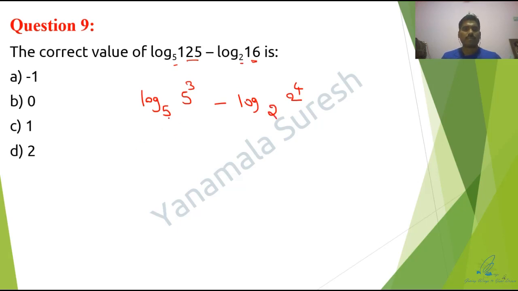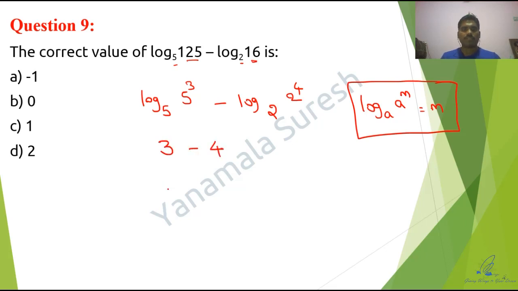Do you remember the formula we previously discussed? Log a power m base a is equal to m. So this is the standard form for these kinds of questions. So 3 minus 4, which is equal to minus 1. Done. Very simple thing.